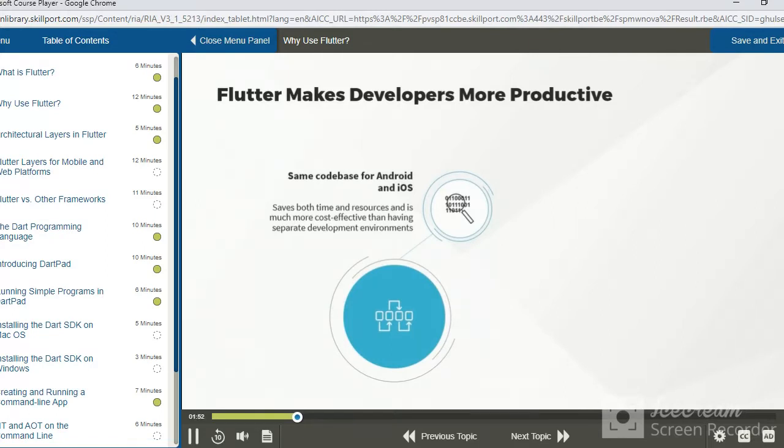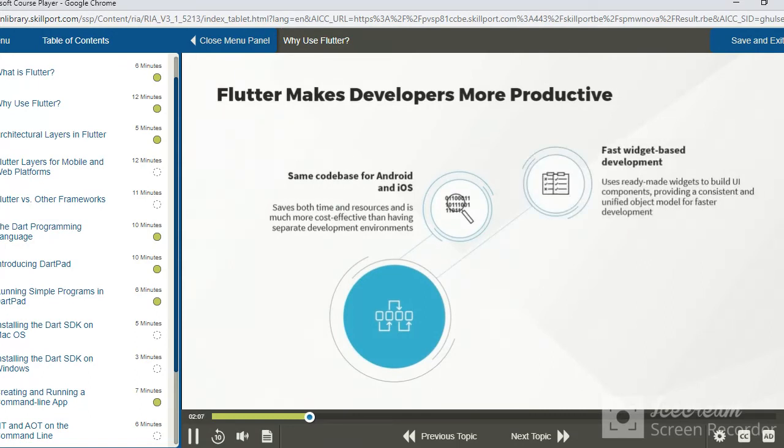Flutter is a much newer technology than frameworks that you may have been using for Android and iOS development, which means Flutter offers many new features and a new programming style allowing for faster development. Flutter uses widget based development, and this makes the development of user interface components very easy and intuitive. Widget based development is the foundation for the React framework, and Flutter has built upon that framework. Flutter makes available a number of ready made widgets to build UI components, providing a consistent and unified object model